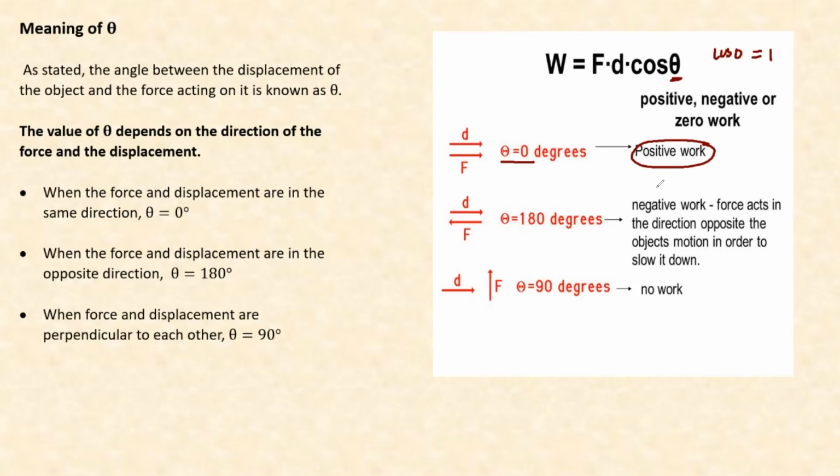When you put cos 180, mathematically, this becomes negative 1. So negative work is done. Finally, when the force and the displacement are perpendicular to each other, when theta is 90, and you put cos 90, mathematically, it gives you 0. So no work is done in that particular scenario.